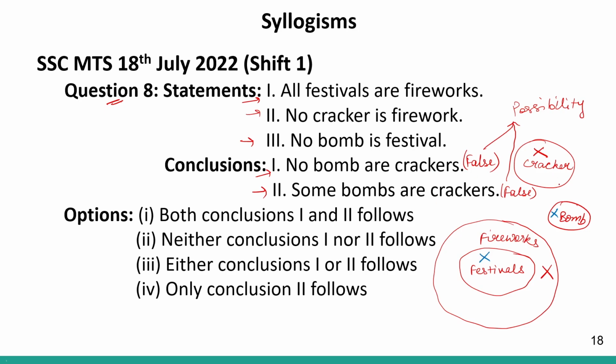So, either my diagram will look like this, correct? Either my diagram will look like this, or my diagram can look something like this, that I have crackers over here, let's say, and I have bombs overlapping. Correct? So, 2 possibilities are there. In first possibility, no bomb are crackers, and in second possibility, some bombs are crackers. So that means either 1 or 2 will follow. Correct? Either of the possibility will definitely be true.